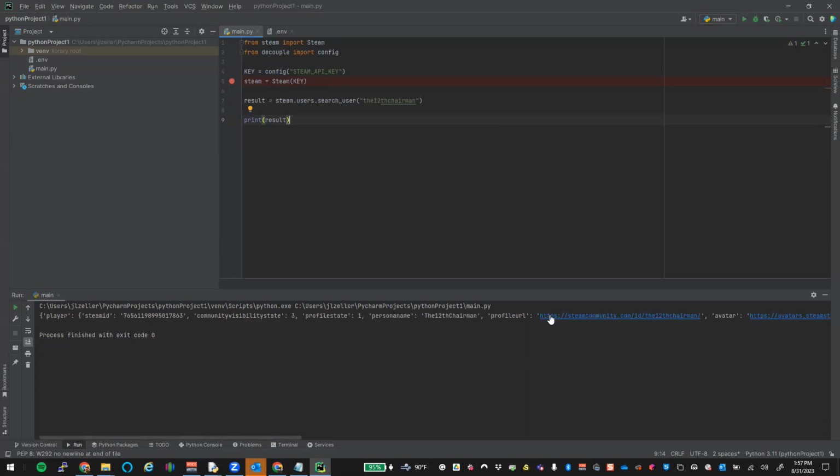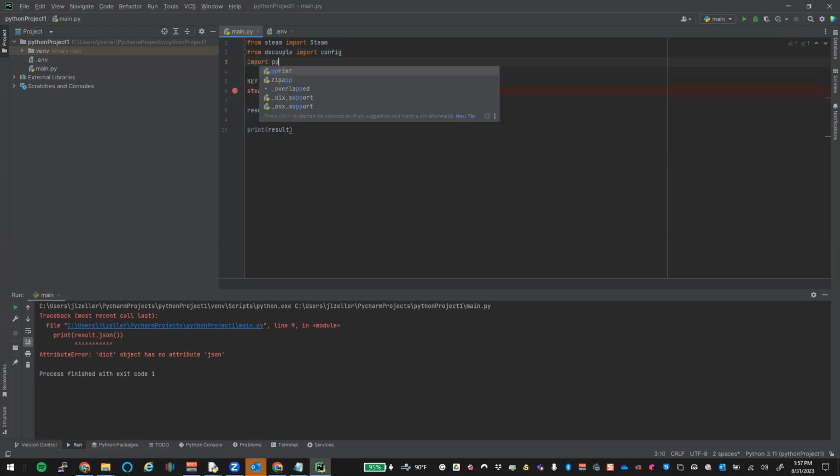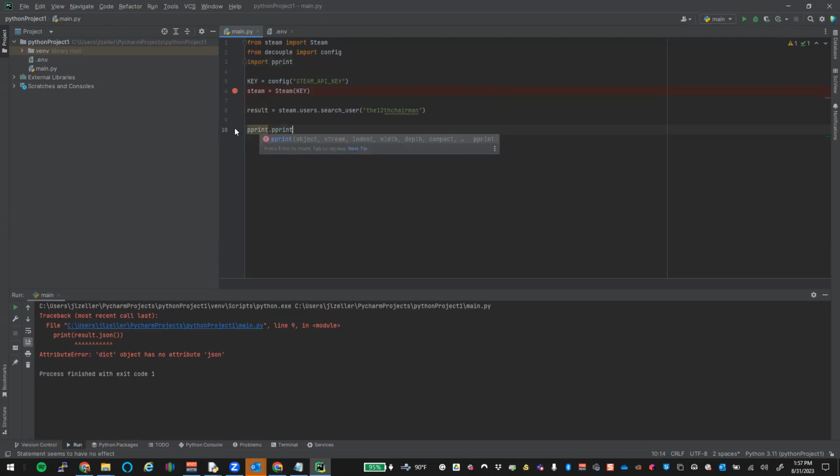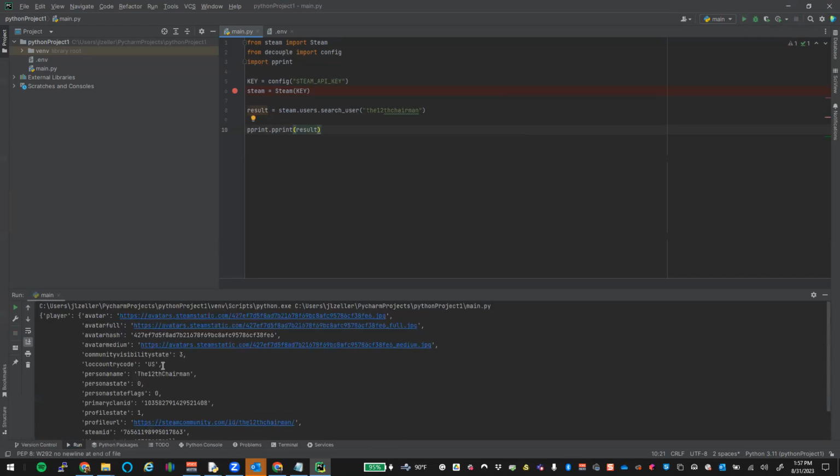Okay, so we get some kind of dictionary back, probably a JSON type format, right? So we could do result.json. Run that. And it doesn't know what a JSON is. All right, well, that's because it's in a dict object. So it's automatically returning as a dictionary object, which means we could use pretty print. Yes. And we could pretty print. Okay. Yay. All right, so we get all the information about this particular person.